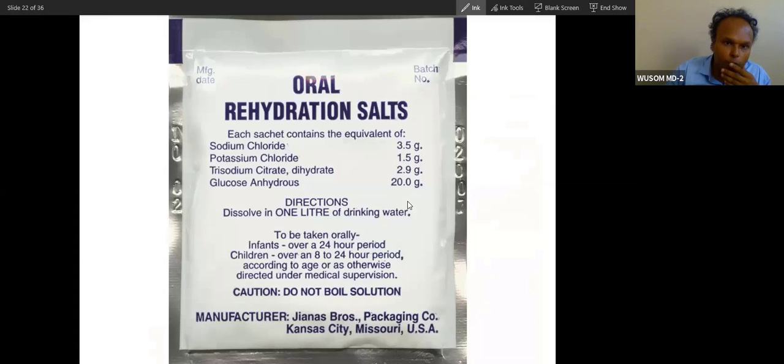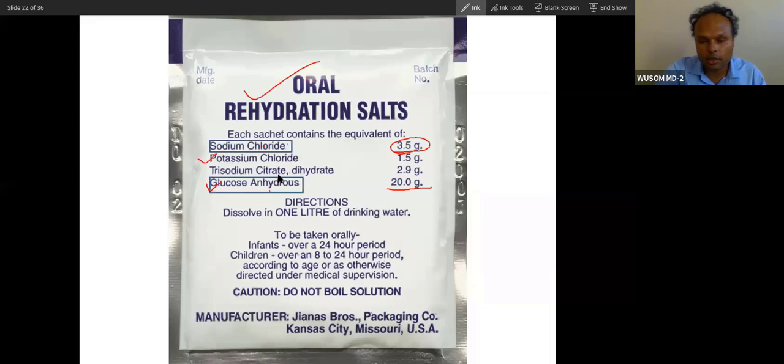On this mechanism only, ORS fluid is made. So you can see this ORS formulation. You will see sodium and glucose will be together. You can see glucose anhydrous 20 gram here and sodium chloride here. With this sodium, there can be other minerals also. You can see the addition of potassium chloride and sodium citrate. But these two are very important.